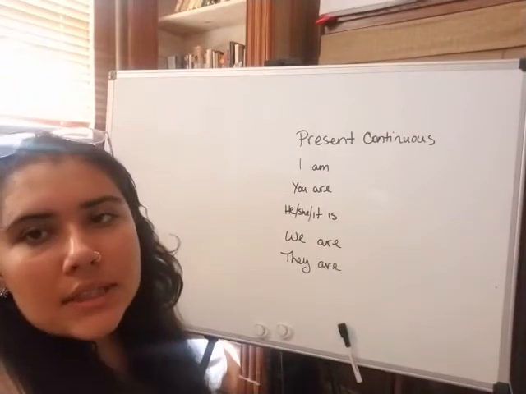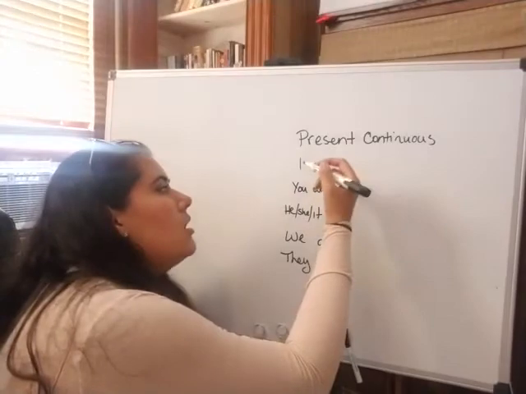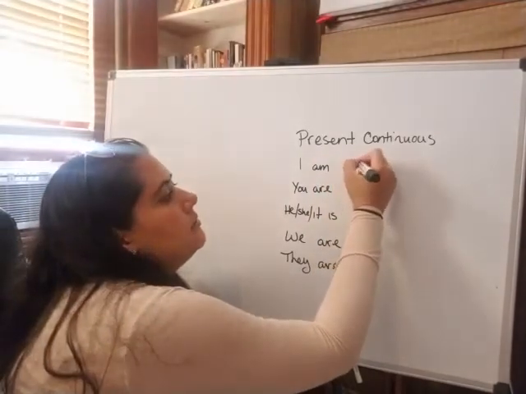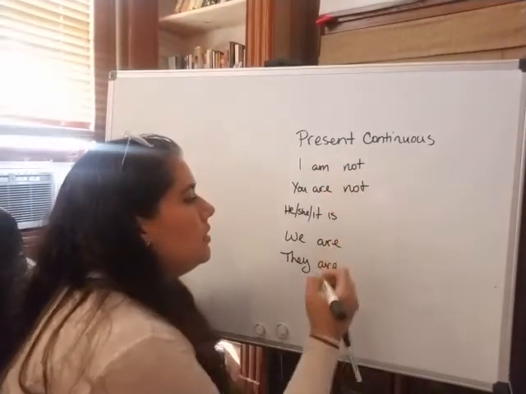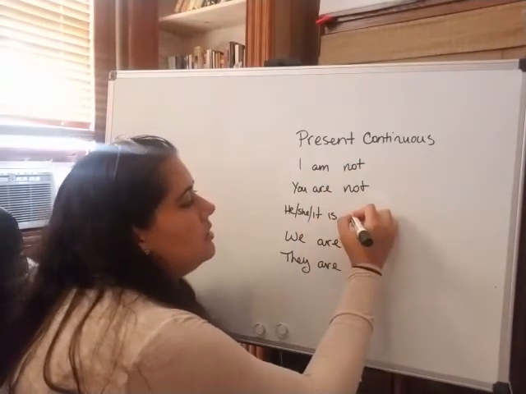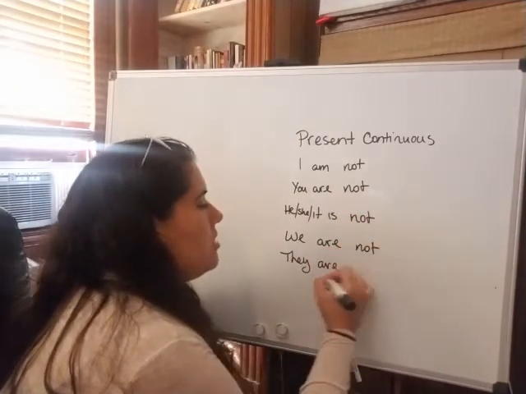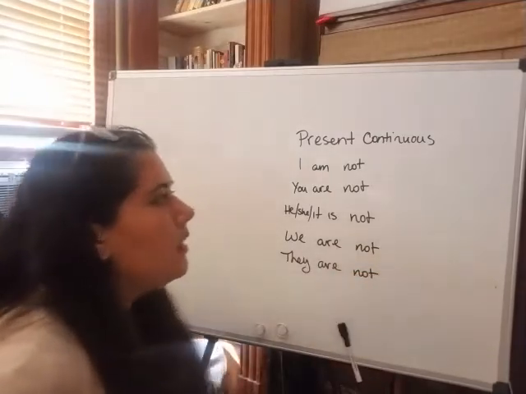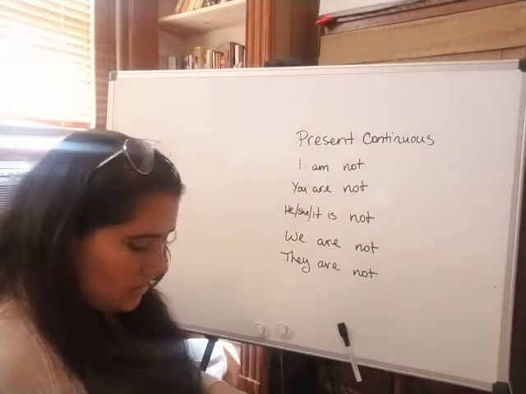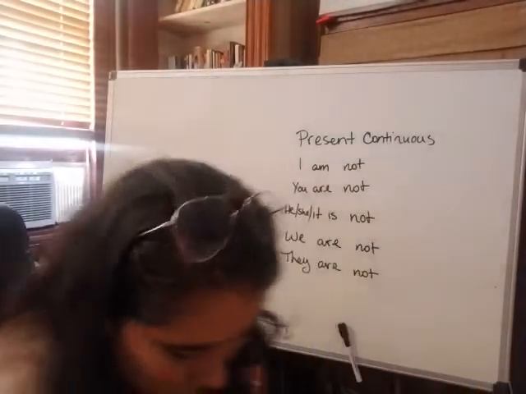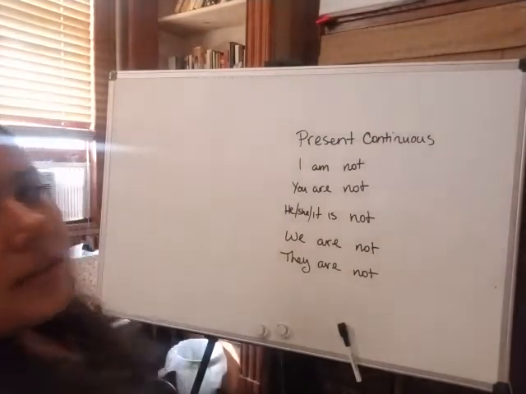Okay, now let's make this into negative sentences. So I am not eating. You are not, he, she, it is not. We are not. And they are not. All right. So for this, the first one, let's see, do I have my red pen with me? No. Oh, here we go. All right.